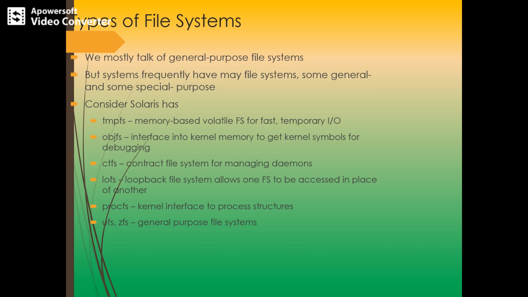Solaris may have TMPFS, which is used for a memory-based volatile file system. It may also have CTFS, which is used for the contract file system. Then it may also have LOFS, which is the loopback file system, and UFS, which is a general purpose file system. So these are the file systems which are possible in different systems.